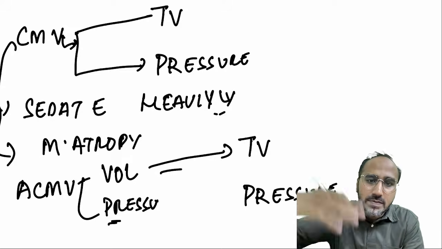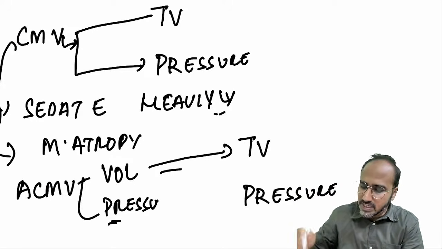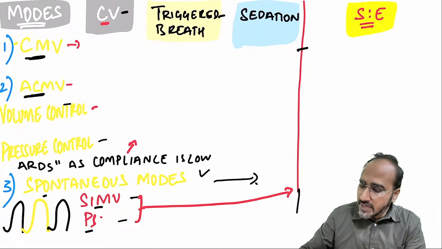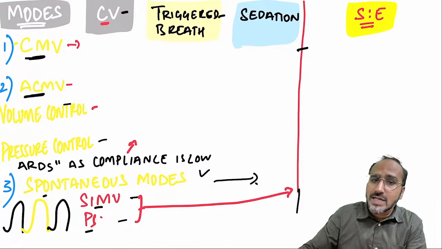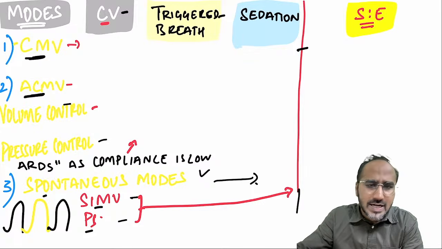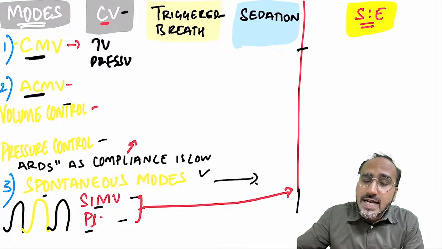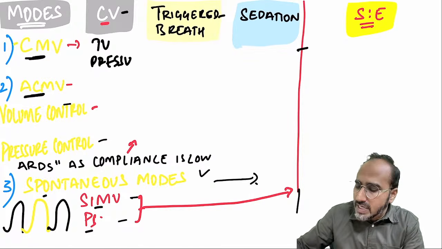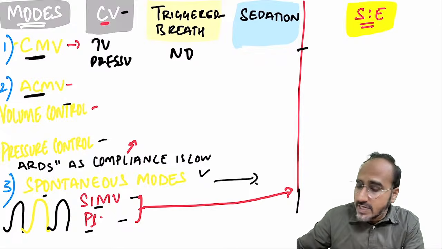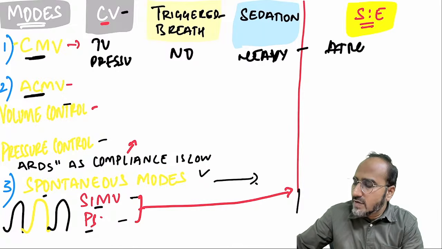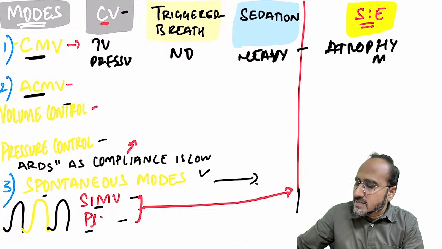If you are setting the volume, it is volume control. If you are setting the pressure, it is pressure control mode. Okay, now look over here, guys. In CMV mode, I told you what is the controlled variable. There is no control variable. The ventilator is controlling both tidal volume as well as the pressure. Is the ventilator allowing the patient to breathe or any trigger breath? No. How is the sedation in CMV mode? Patient requires heavy sedation. And what is the side effect of CMV mode? The patient will have atrophy of the muscles.